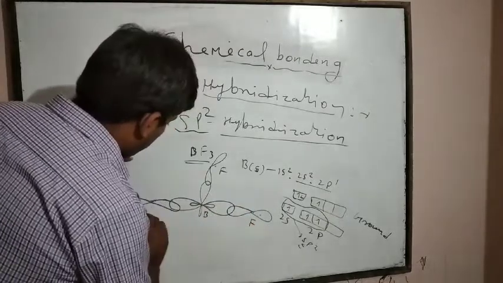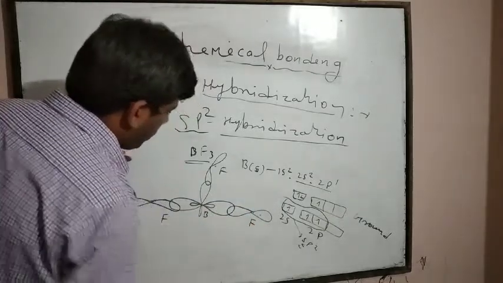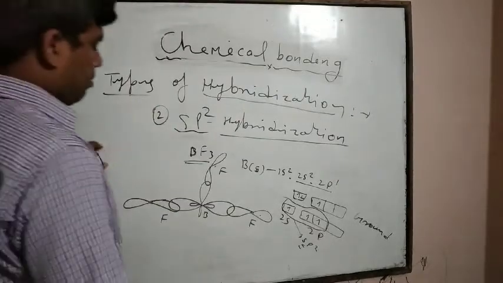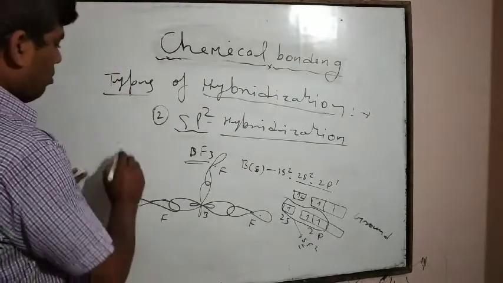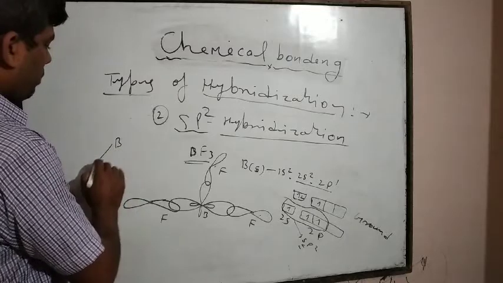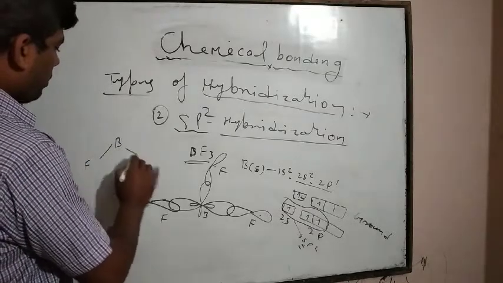Fluorine, and this one is the fluorine. Now BF3 has a trigonal planar structure.